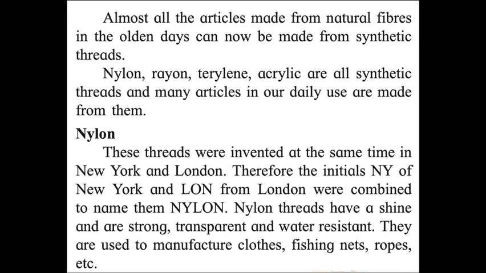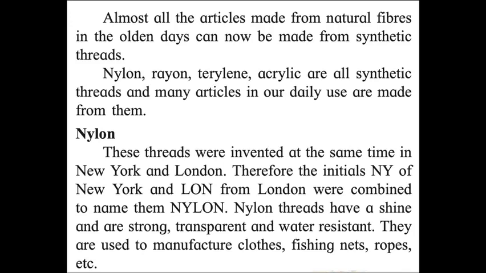All the articles which were made from natural fibers in olden days now can be made from synthetic threads also. Nylon, rayon, terylene, acrylic are all kinds of synthetic thread, and many articles in our daily use are made from them. The very first, nylon. These threads were invented at the same time in New York and London.